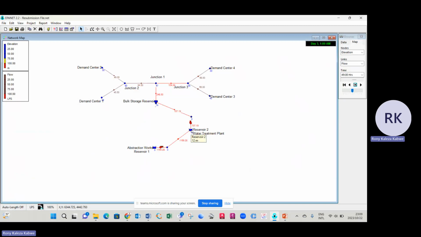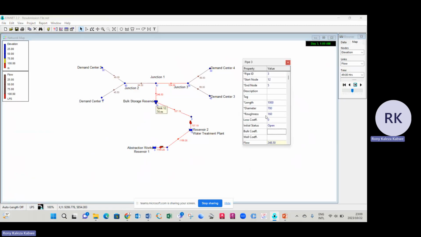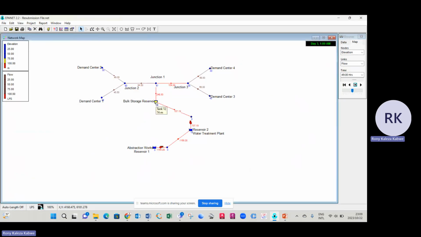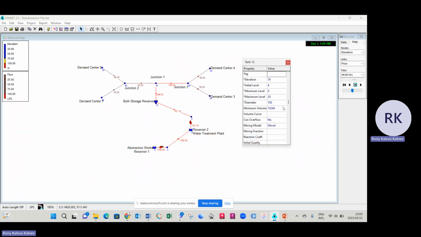So we did 17 minus 5 to find the 12 meters that we are showing on the screen. And obviously the storage reservoir is supposed to be set by the Shikaleo Hill, which is actually sitting pretty high. In this part 3, the Shikaleo, you can see the elevation is 74 meters. This is actually the highest point of the design, and it's pretty high.